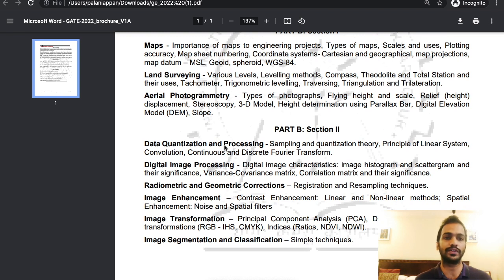And part B section 2 is more on the digital side, like digital image processing, image transformation, and how to enhance the image. All those digital aspects you will study here.